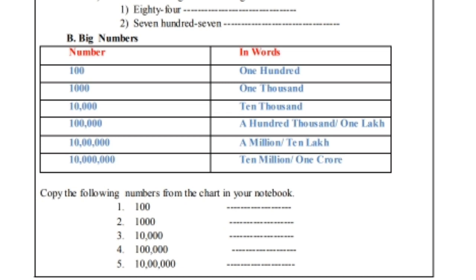Copy the following numbers from the chart in your notebook. See, so in this way we have to copy it below.